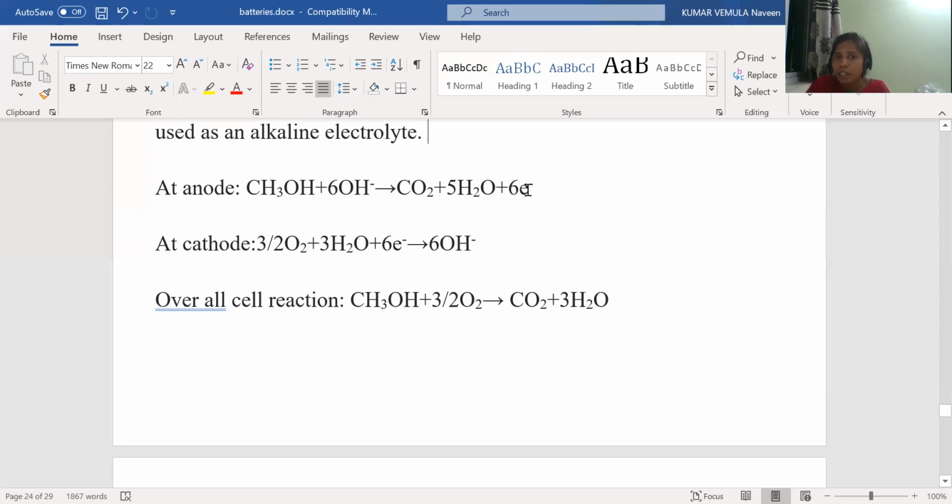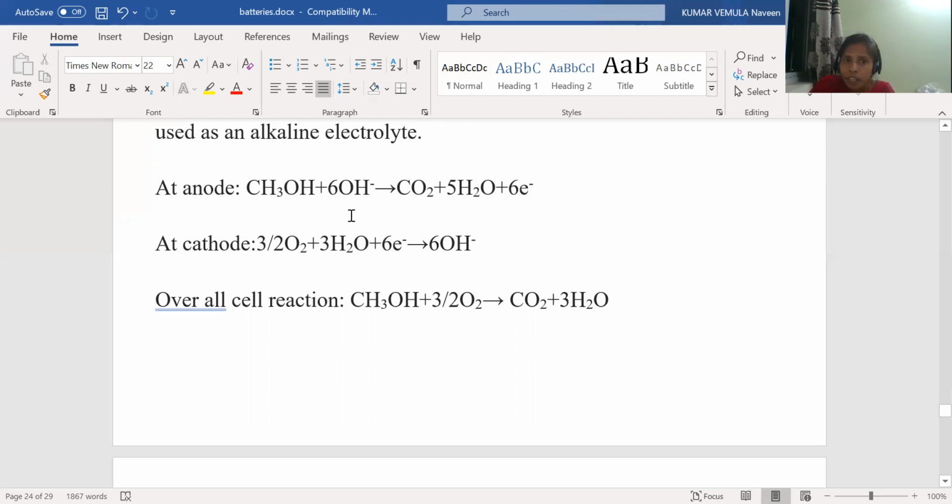Now these 6 electrons are transferred to the cathode. Which is the cathode here? Oxygen, because oxygen is supplied to the cathode. So this oxygen gains 6 electrons in the presence of water to produce 6 moles of hydroxyl ions, OH minus. Now let us add these two reactions to get the overall cell reaction.